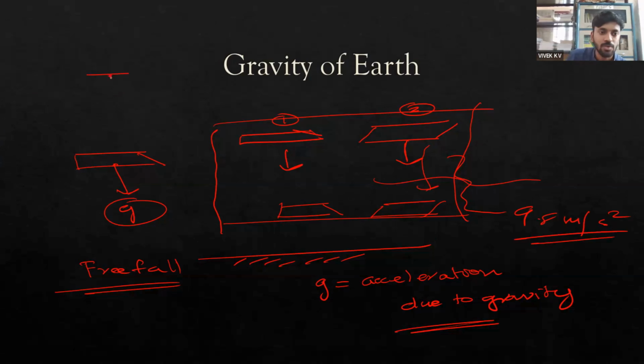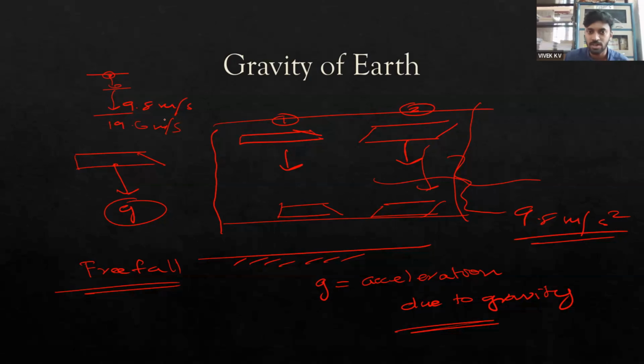This means that if I am dropping an object, every second it will have an increase in speed of 9.8 meter per second. If I drop something, after 1 second, the speed of the object will be 9.8 meter per second. After 2 seconds, the speed of the object will be 19.6 meter per second. So for every second, the velocity is increasing by 9.8.